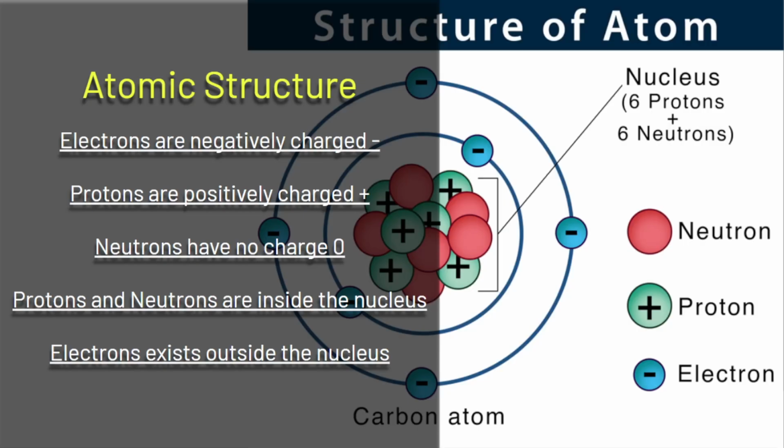So here we have the atomic structure. Electrons are negatively charged. They're outside of the nucleus, mostly just empty space. Protons are positively charged. They are all concentrated in a tiny nucleus in the center. Neutrons have no charge, and they're also inside the nucleus. So protons and neutrons are inside the nucleus. Electrons are outside the nucleus. Remember, electrons are really light. Their weight is almost negligible. We can ignore the weight of electrons. So most of the mass is inside the nucleus.